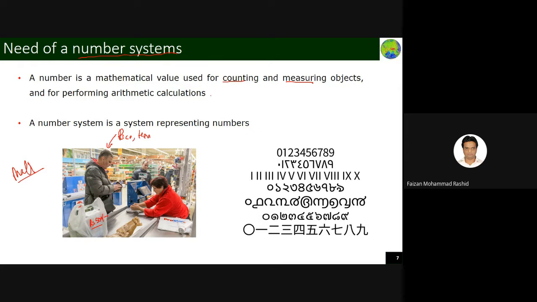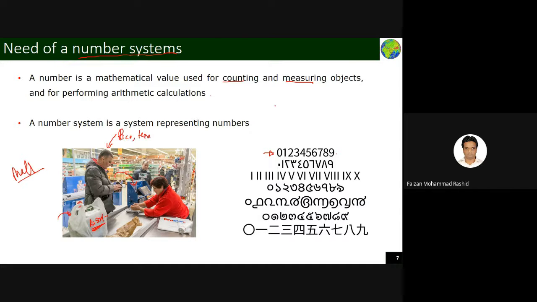Now, this is the place where you can see the importance of the number system. All the things he has bought together have a value of rupees 500. So some counting process she has done. She counted the price of each article, added them and found that it comes to 500 rupees, and this guy is giving 500 to her and she is leaving. So this is the number system, that with numbers we are dealing with things, we are making our life easy with numbers. Now, we are Indian, we know English, so these are the basic numbers, and I can make all the numbers out of them.